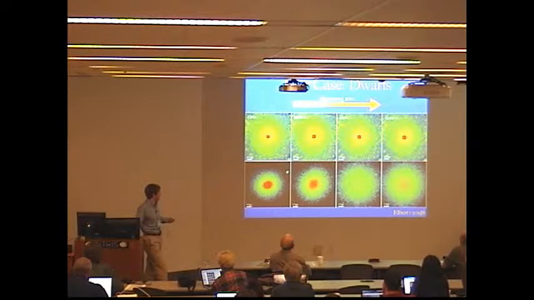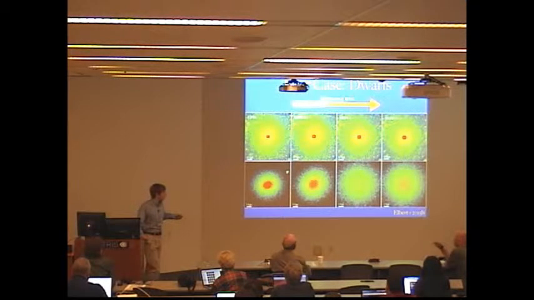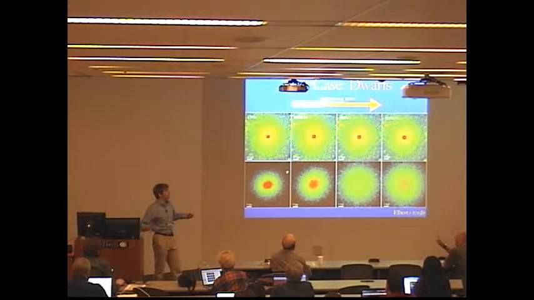So here are visualizations of one particular dark matter only simulation I ran of a 10^10 solar mass halo, both in CDM and in SIDM with increasing cross-sections here. So you can see as the SIDM cross-section increases, the central density decreases, and the core radius increases until you get to a cross-section of 50 centimeters squared per gram, which is large.